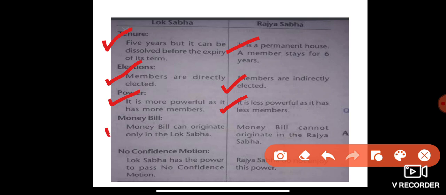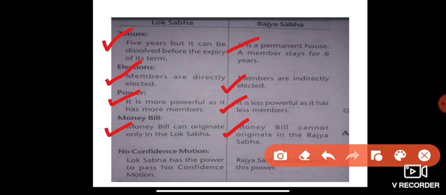A money bill can originate only in the Lok Sabha. So remember, a money bill can only originate in Lok Sabha, and cannot originate in the Rajya Sabha.